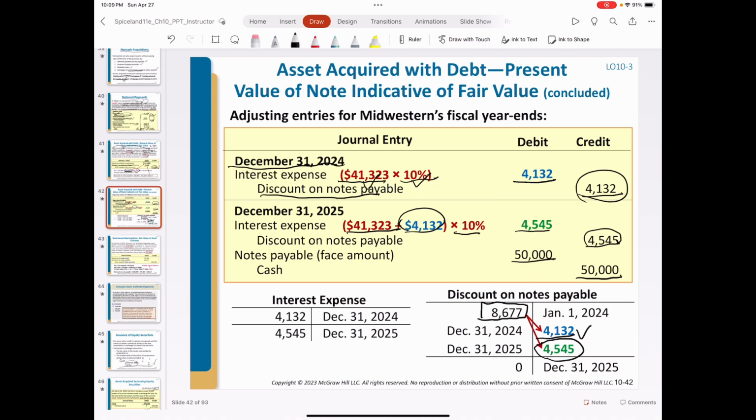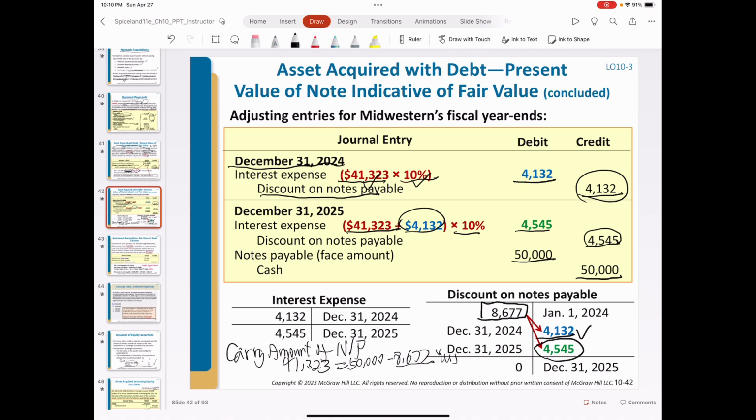Interest expense is determined by the carrying amount of notes payable. Originally, at the beginning of the year, it was 41,323. It actually is the difference between 50,000 notes payable, subtract 8,677. Next year, the carrying amount will increase. The reason is amortization on these accounts. Okay, so that's year 1.